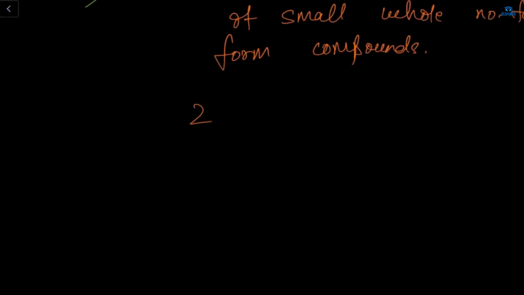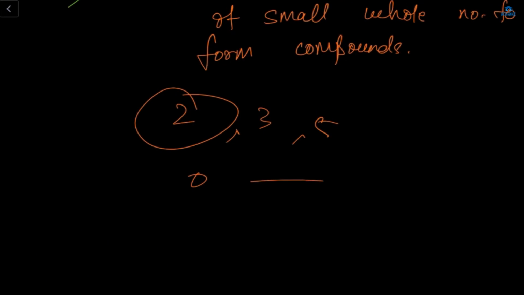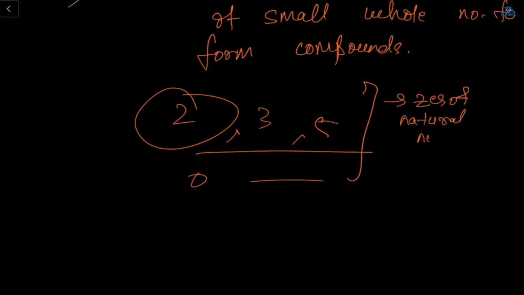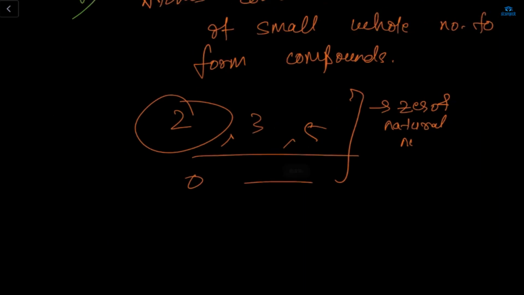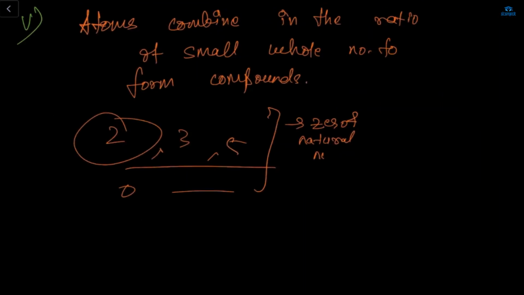Whole number means a number without fraction. That means 3 is a whole number, 5 is a whole number. From 0 onwards, everything is a whole number. The numbers that include natural numbers and 0 are whole numbers. Means whole number includes what? The 0 and natural numbers. What is a natural number? Natural numbers are the counting numbers starting from 1. So 0 and natural numbers together make the whole numbers.